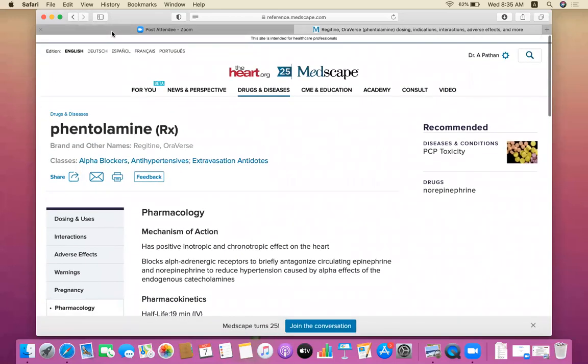So you will go directly to the landing page. When you click on a drug name in the PDF file, the same PDF file, just click on the drug name, you will be moved to the specific landing page with the drug information.